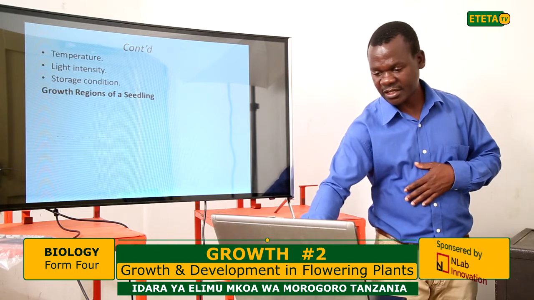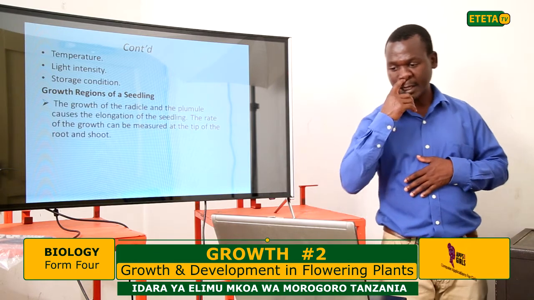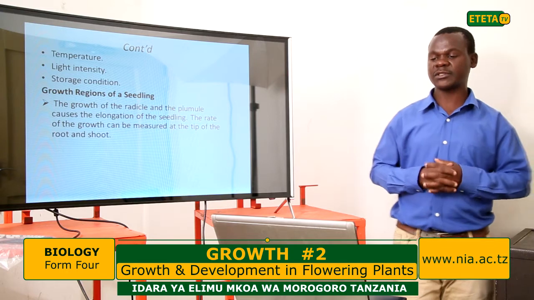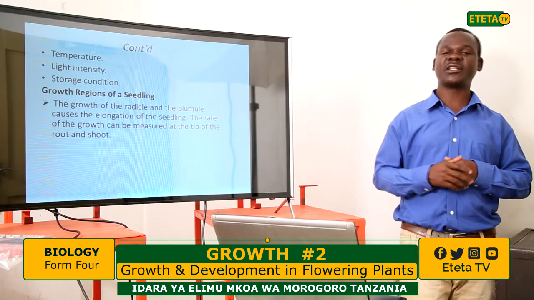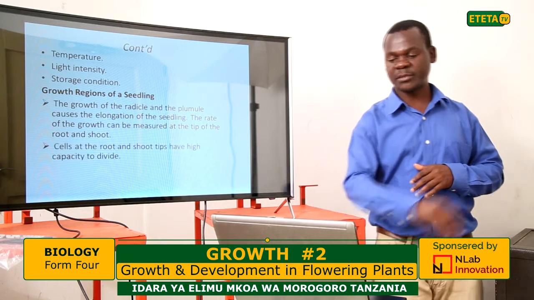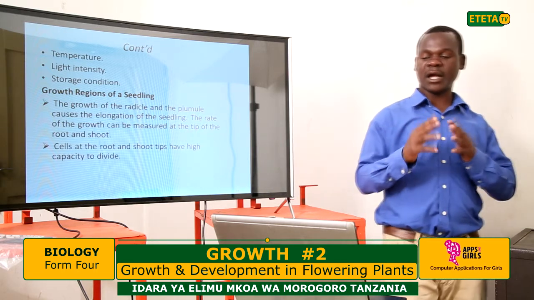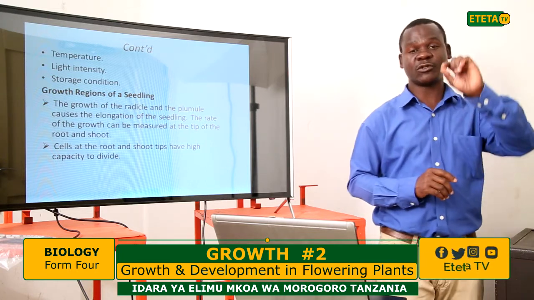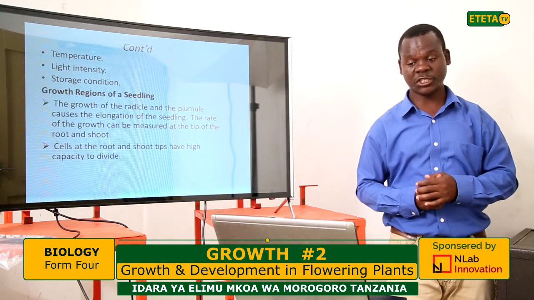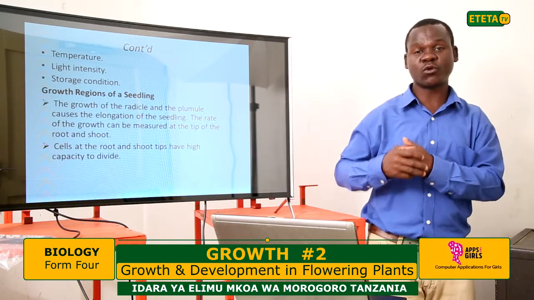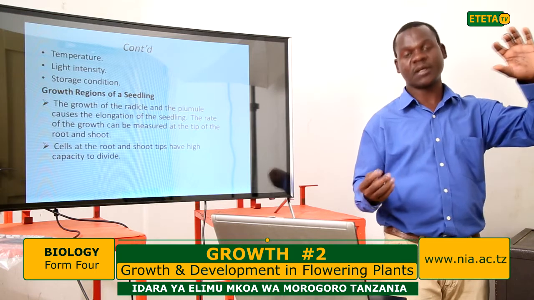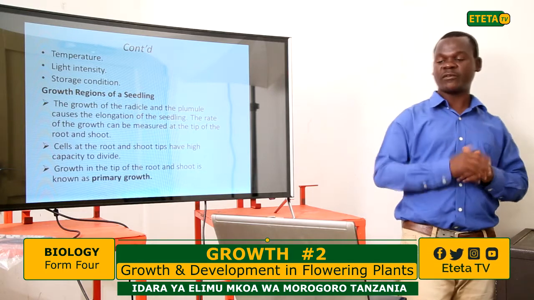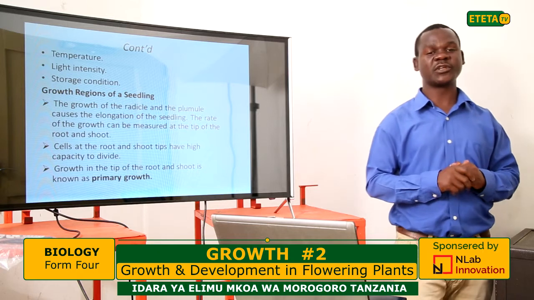Growth region of the seedling: as we mentioned before, the radicle and the plumule undergo elongation, and the rate of growth is measured up to the root and the shoot. Cells at the root and shoot tips have a high capability to divide, as there are what are called the apical meristematic tissues. When the apex of the root and the shoot divide very fast, the growth also becomes very quick. The growth of the tip of the shoot and the root is known as primary growth.